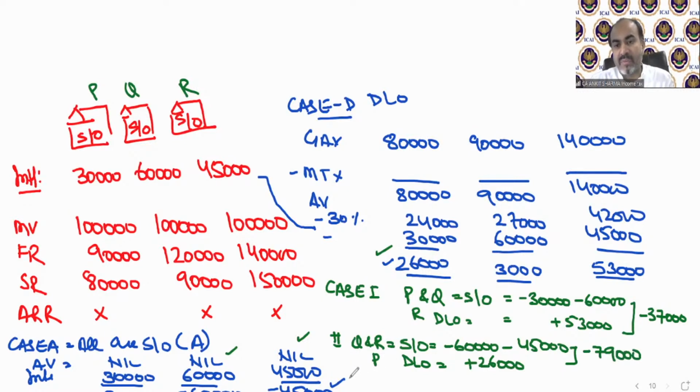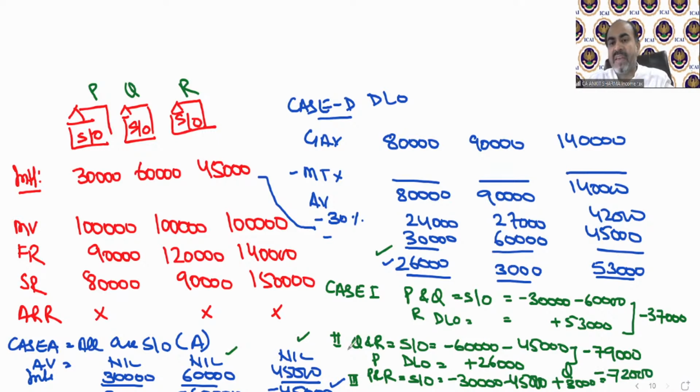Now case number 3. It says now we will take P and R as self-occupied. So what will be the value? P if self-occupied is minus 30,000 and R if self-occupied is minus 45,000. And in this scenario, we need to take Q as deemed let out, and Q's deemed let out value is plus 3,000. So technically 45 plus 30 is 75, minus 3, that is a loss of 72,000 if we take case 3.